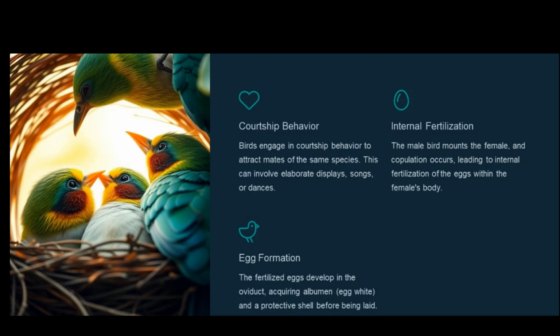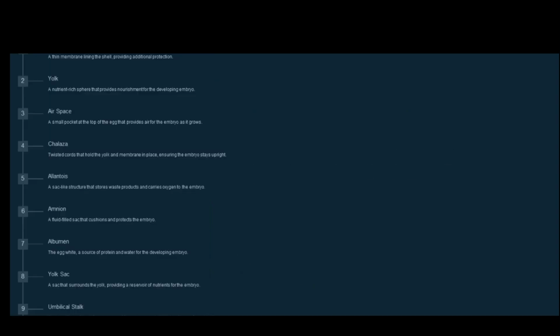Birds engage in courtship behavior to attract mates of the same species. This can involve elaborate displays, songs, or dances. The male bird mounts the female, and copulation occurs, leading to internal fertilization of the eggs within the female's body. The fertilized eggs develop in the oviduct, acquiring albumin, egg white, and a protective shell before being laid. The shell membrane lines the shell, providing additional protection.